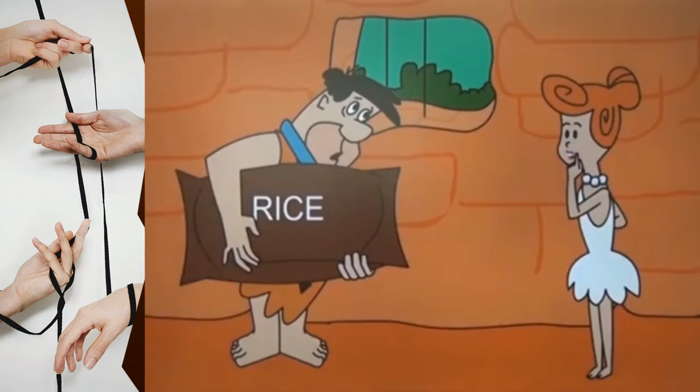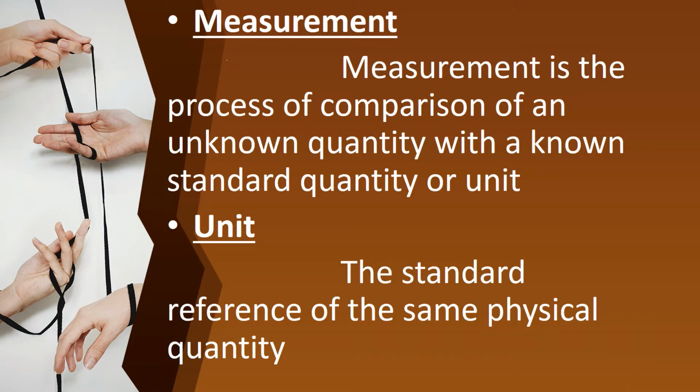Okay, children, so what do you mean by measurement? Do you know what you mean by measurement? Measurement is the process of comparison of an unknown quantity with a known standard quantity. In the ancient days they used handspan and cubits as a standard quantity. What is meant by handspan and cubit? Have you heard about these words? Molon, Jan, have you heard this?